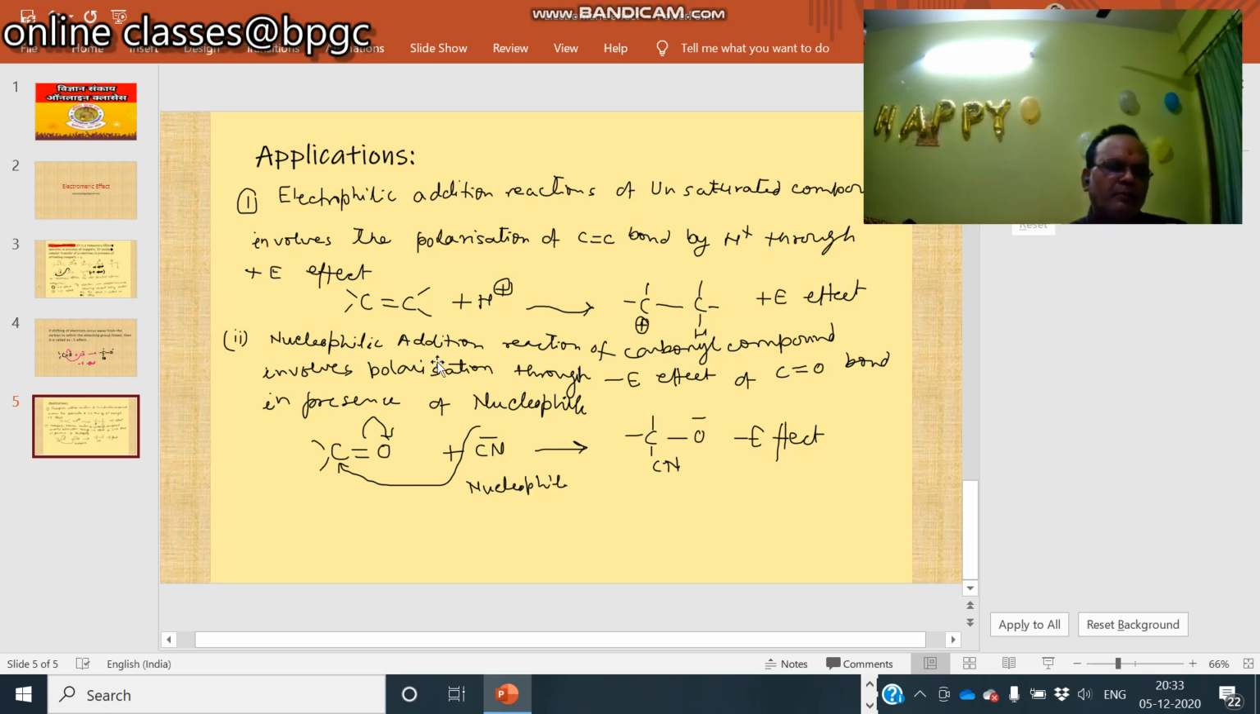It involves polarization through minus E effect of the carbon-oxygen bond in presence of nucleophile. C double bond O plus CN minus attacks on carbonyl carbon. The pi electrons of CO bond is shifted to the oxygen atom. This is called as minus E.